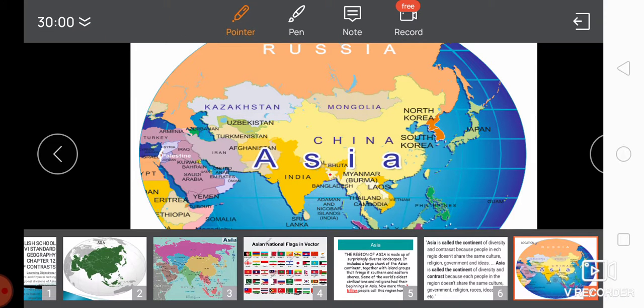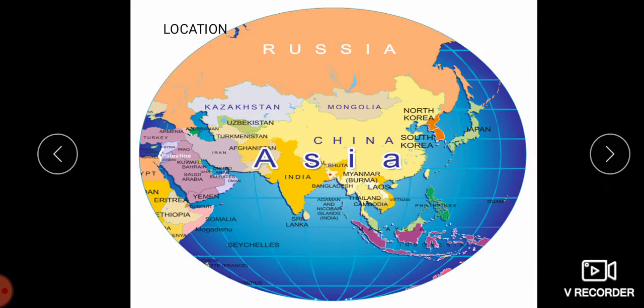Now we will move on to the location. See children, this is Asia on the globe. This is Asia, you can find here Kyrgyzstan, Uzbekistan, Turkmenistan, Afghanistan. Okay, then we are having India. Then we are having Bhutan, Myanmar, that is Burma. We are having Thailand, South Korea, North Korea, Japan, Philippines. All these come under the Asian part.